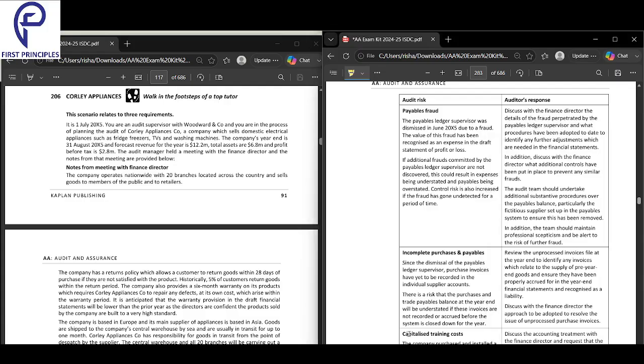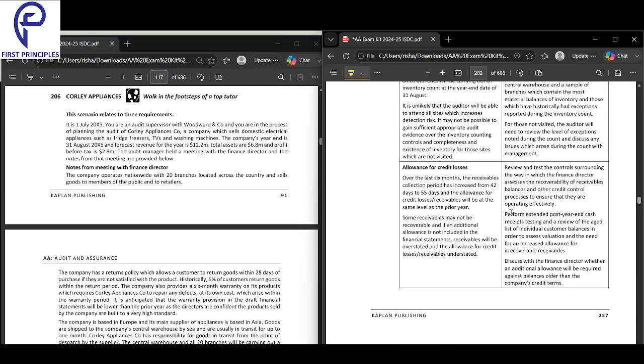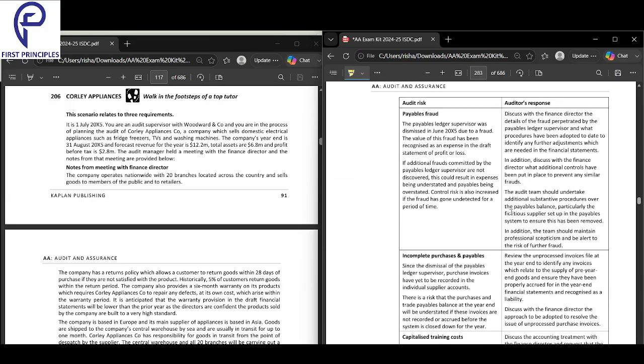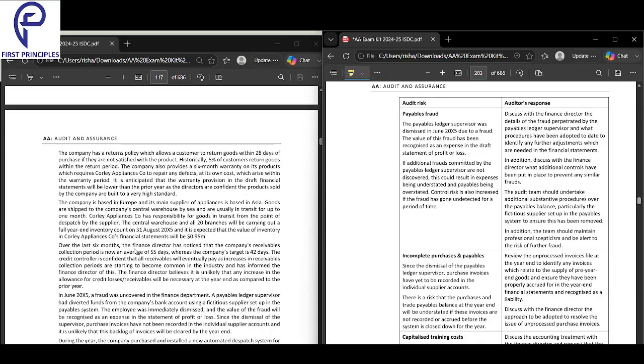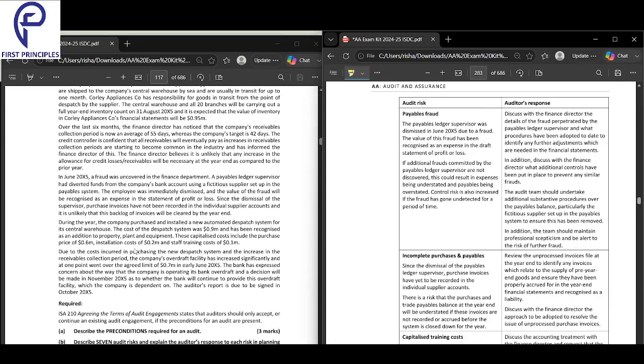Let's go. So looking into Cori appliances here, we are looking into the second part of this particular question. We started the question yesterday. A little of the part of audit risk is left, so we have finished up until the allowances for credit losses. Now we'll start with the payroll fraud. So we'll look into where we had left in the question.